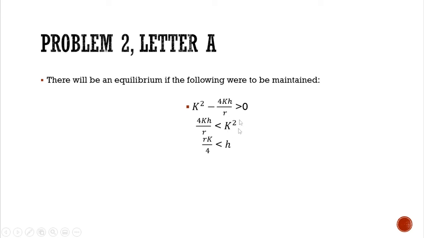So k squared has to be bigger. Lastly, rk over 4 should be greater than the value h. So if these are met in the quadratic equation, then we can yield the value of y.